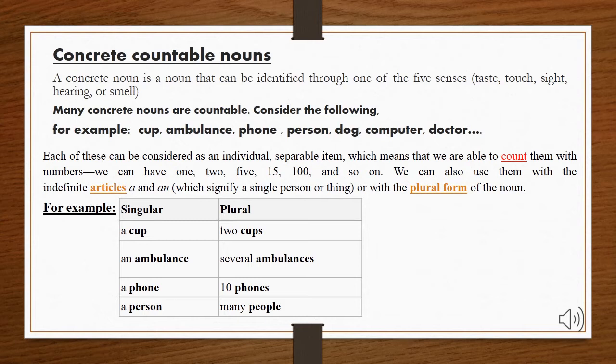For example, a cup or 2 cups. An ambulance, several ambulances. A phone, 10 phones. A person, many people. Here, the point is very clear that all the things that we can count separably are concrete countable nouns. Now, let's move towards abstract countable nouns.